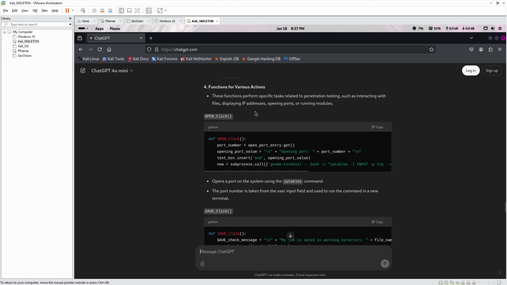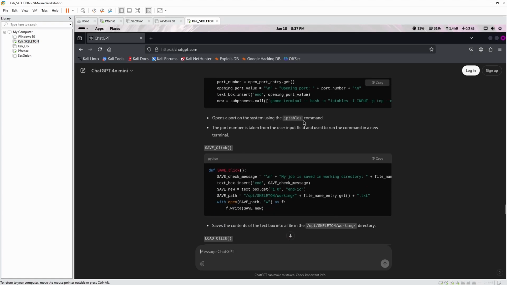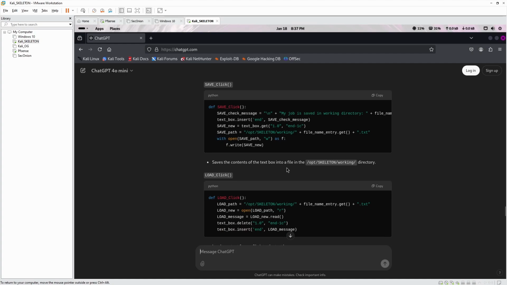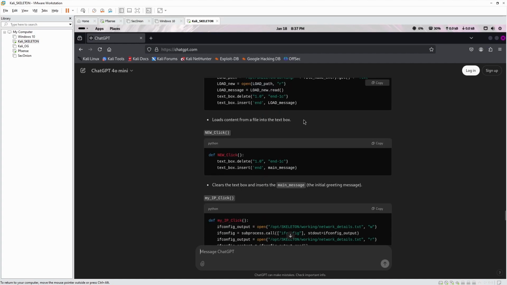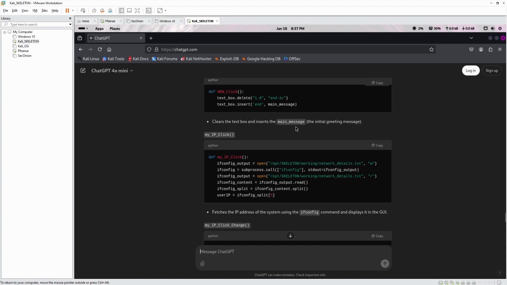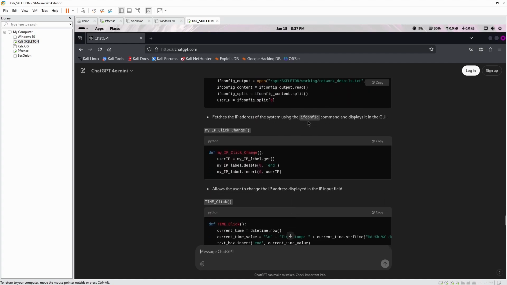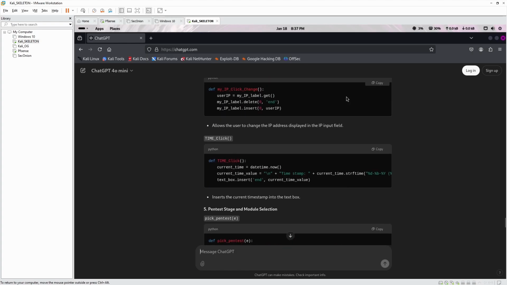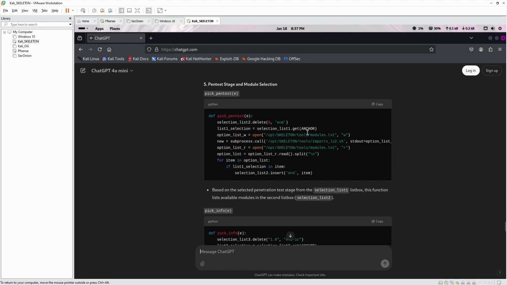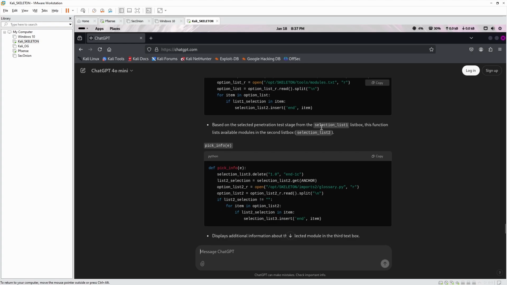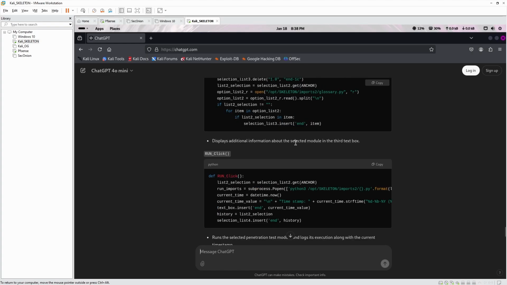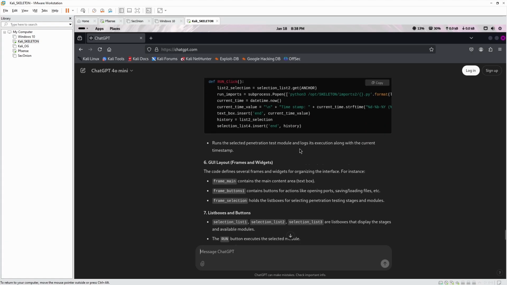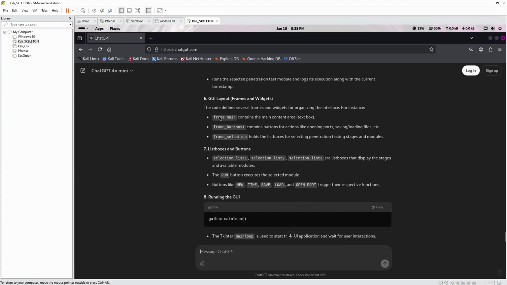Then it talks about the functions: opens a port in the system using the iptables command, saves the contents of the text into the working directory, loads content from the file into the text box, clears the text box and inserts the main message, fetches the IP address from ifconfig, pretty straightforward. It displays an IP input field and sends the current timestamp. Then it selects a penetration test stage from the selected list, displays additional information about the selected modules, runs the selected penetration test module, then talks about the frames, and then the buttons, and summarizes everything.